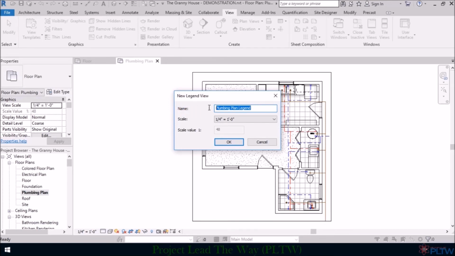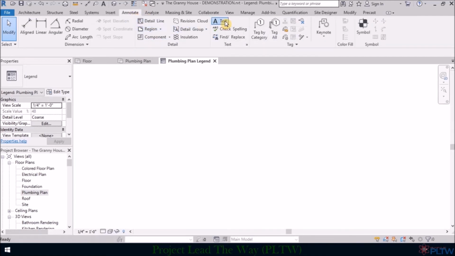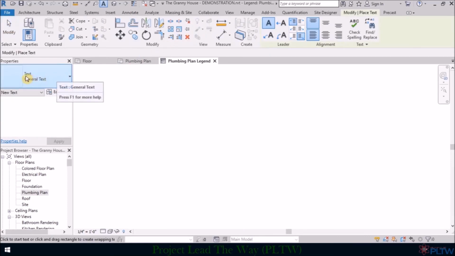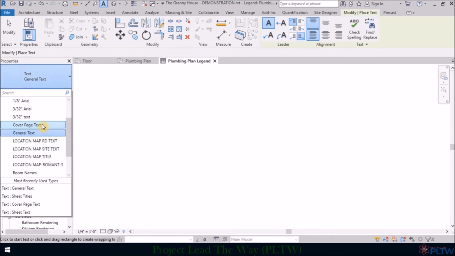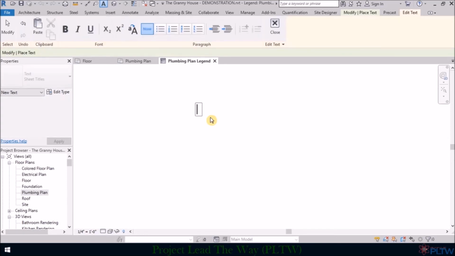And I'm just going to go ahead and copy this text. I'm going to highlight the text that I just typed. I'm going to hold down Control on my keyboard and choose C. So I'm choosing Control C, and that way I don't have to retype that later when I create my first title. So I'm going to go straight into Annotate. I'm going to go to Text, and I'm going to change the text type to Sheet Titles. I'm just going to place it somewhere here, and I'm going to hit Control V this time to paste my plumbing plan text.